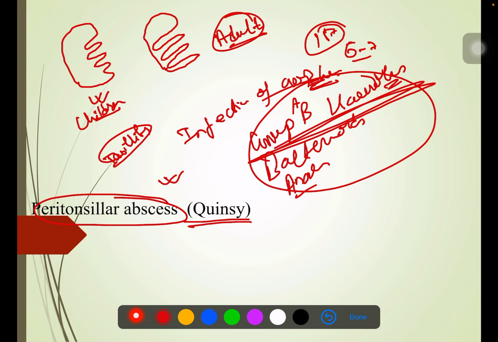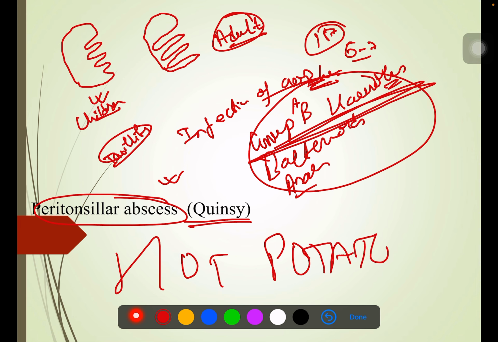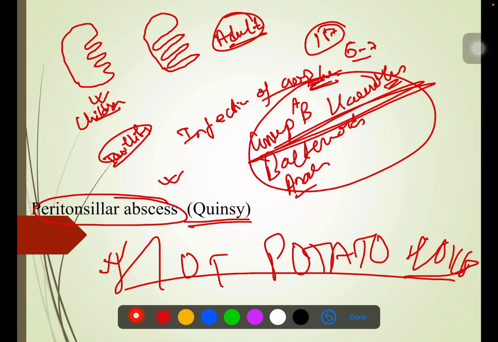Now, what do you need to remember whenever we talk about quinsy is there is a classical feature of hot potato voice. Hot potato voice is also known as muffled type of voice. This muffled type of voice can be seen in the case of supraglottic pathologies, like it can be seen in acute epiglottitis or retropharyngeal abscess. But understand that this hot potato voice was started from the peritonsillar abscess. That is why this is taken as a hallmark for peritonsillar abscess.